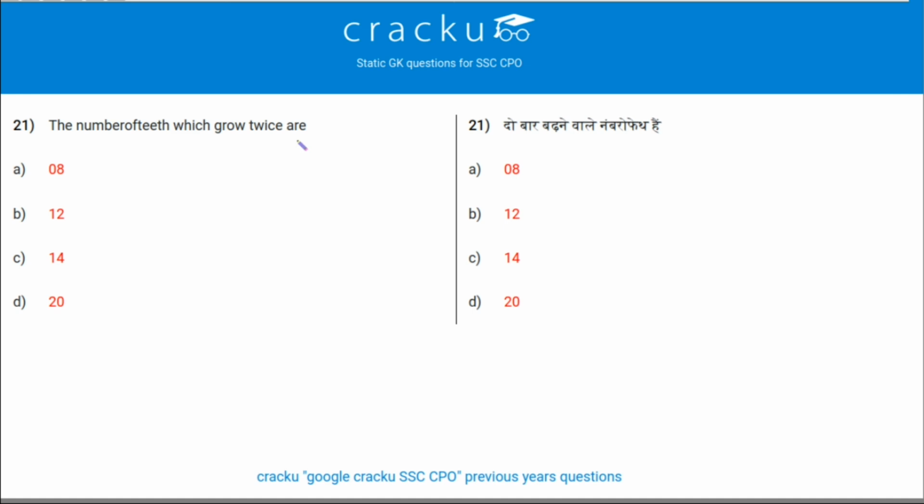The first 20 teeth are milk teeth and they grow twice. So 20 teeth can grow twice, whereas 12 are the permanent teeth and once you lose them they do not grow back again. So option D is the correct answer for this question.